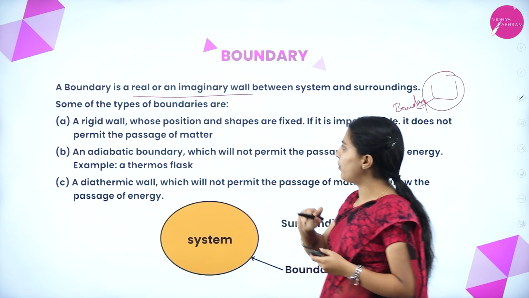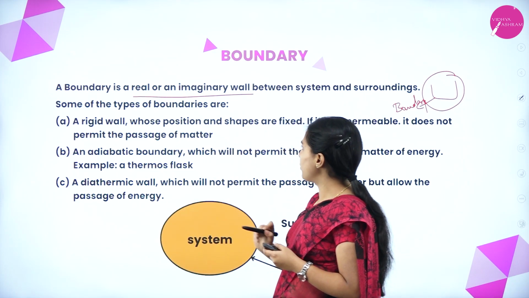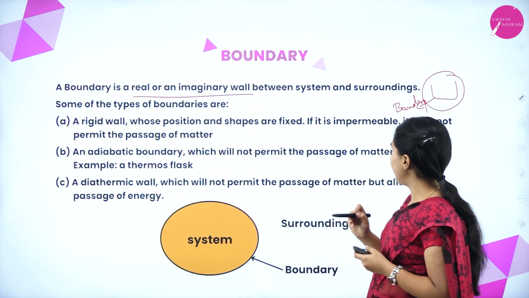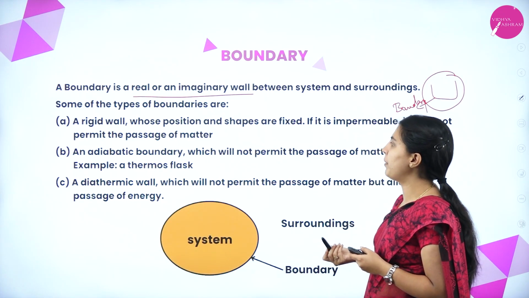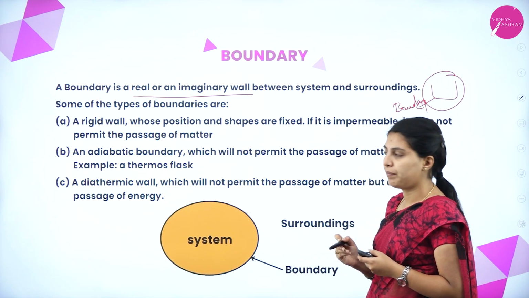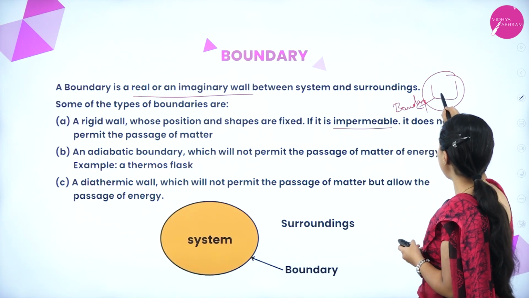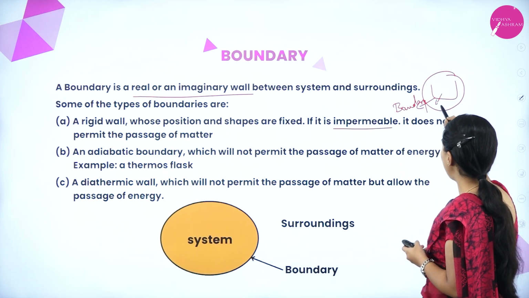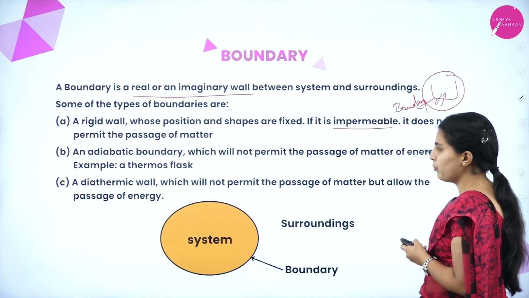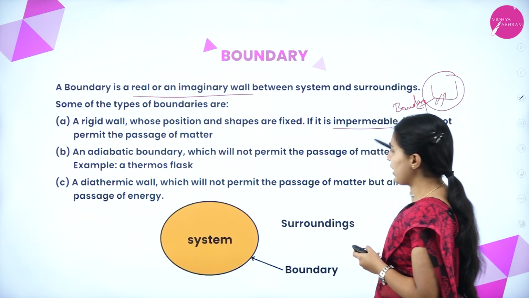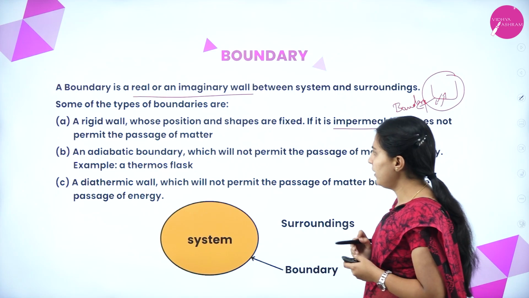Some of the types of boundaries: a rigid wall, whose position and shape are fixed. If it is impermeable, it does not permit the passage of matter. If this is an impermeable boundary, matter cannot come in or move into that system, meaning the exchange of matter cannot take place.